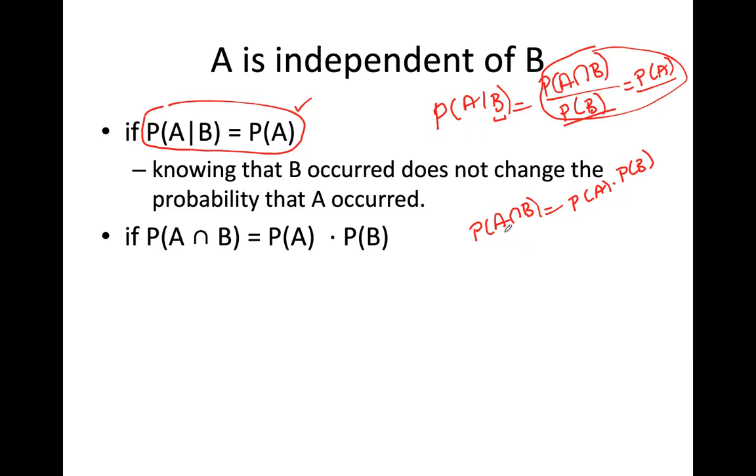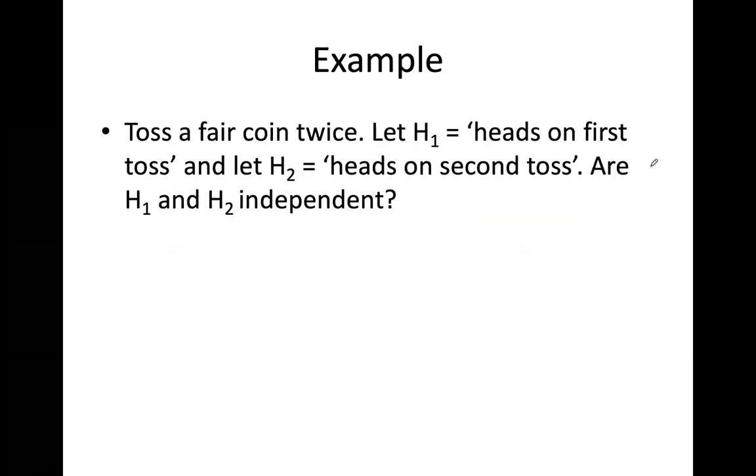Okay, so the definition is that the occurrence of one does not change the probability of the other one. That is the main definition of independence. So how do I determine that A and B are independent from each other? I may either use this formulation, PA given B is equal to PA, or the probability of A intersection B will be equal to the probability of A times the probability of B. Okay, so let us work on a couple of examples.